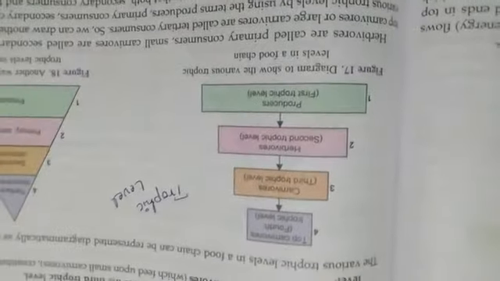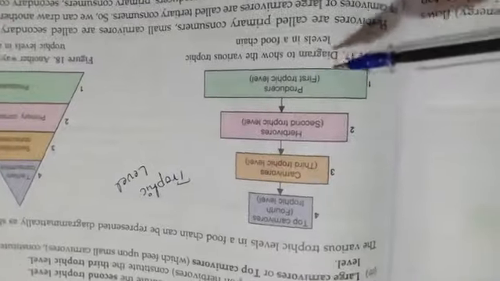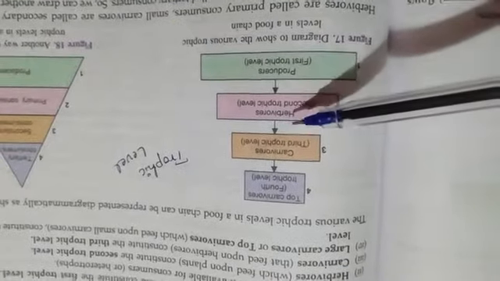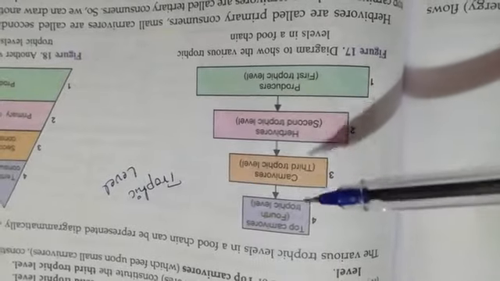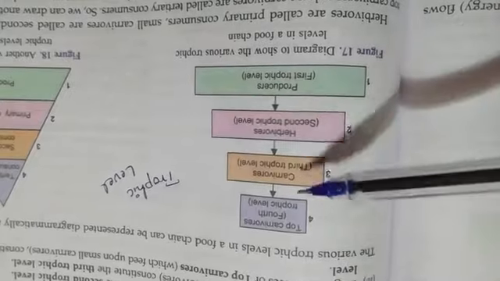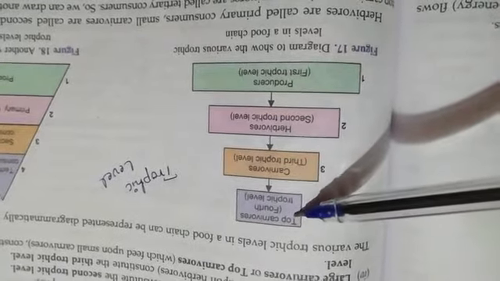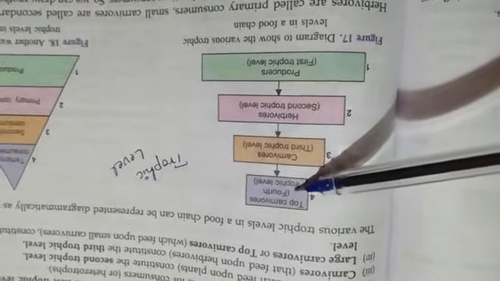Here we can see that the plants constitute the first trophic level. The herbivores come in the second trophic level, the carnivores which depend on the herbivores come in the third trophic level, and the top carnivores come under the fourth trophic level.